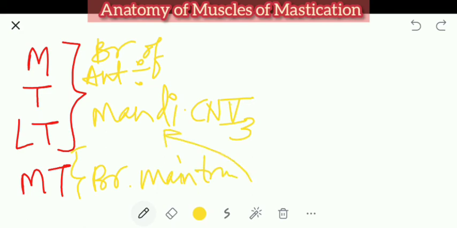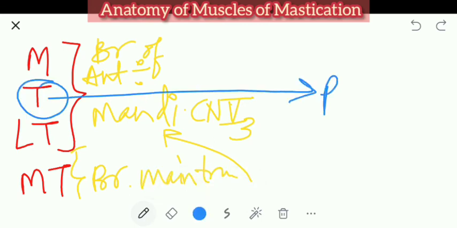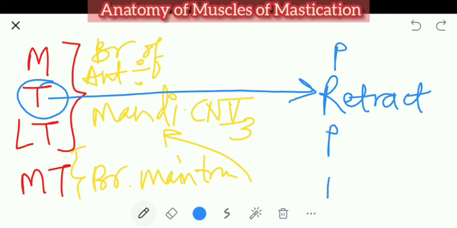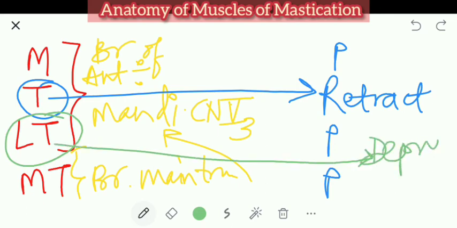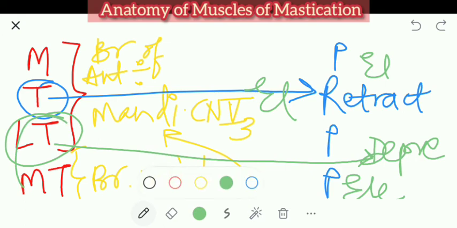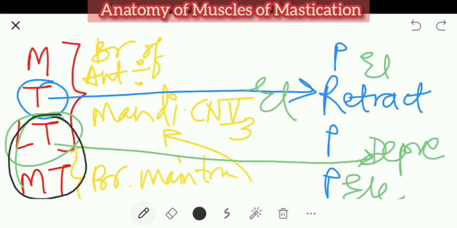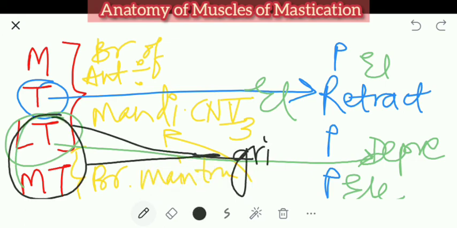The temporalis: I will tell the exclusive actions. Temporalis can only retract the mandible. What can all the others do? Protrusion, protrusion, protrusion. And only the lateral pterygoids can bring about depression of the mandible. The rest will all elevate. Simple. Grinding action is done by the two pterygoids. Two pterygoids are causing which action? Grinding action. Understood? Simple to remember.